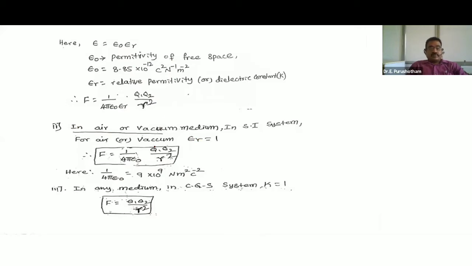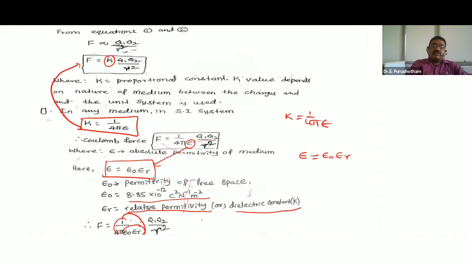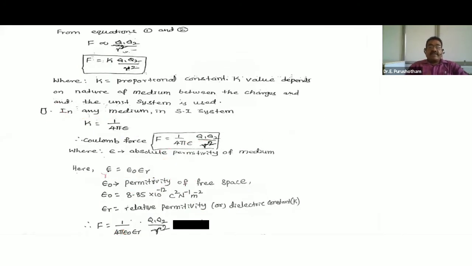Third one, in any medium in CGS system, K is equal to 1. So substitute here at the place of this value 1, remaining Q1 Q2 by R square. In any medium in SI system, this is the K value. Substituting here, we get F is equal to 1 by 4 pi epsilon Q1 Q2 by R square.